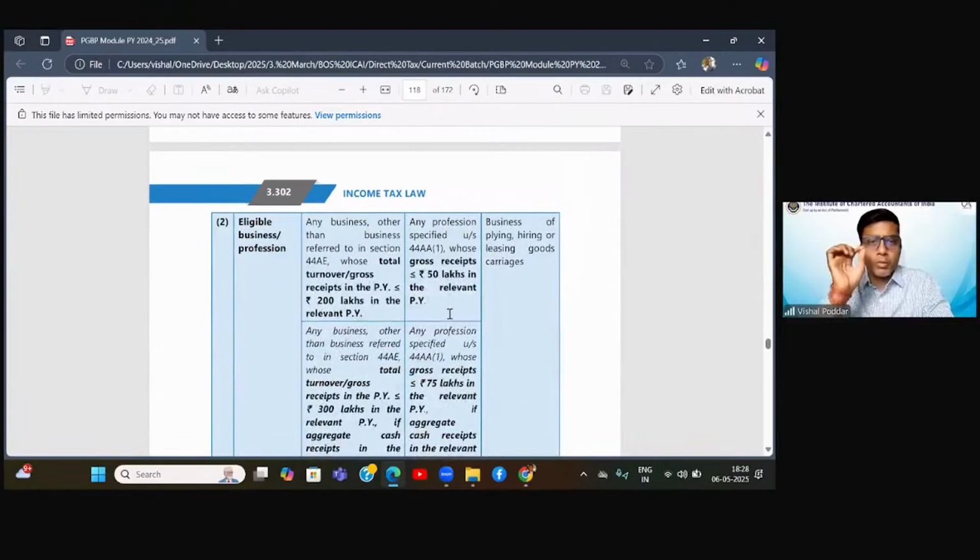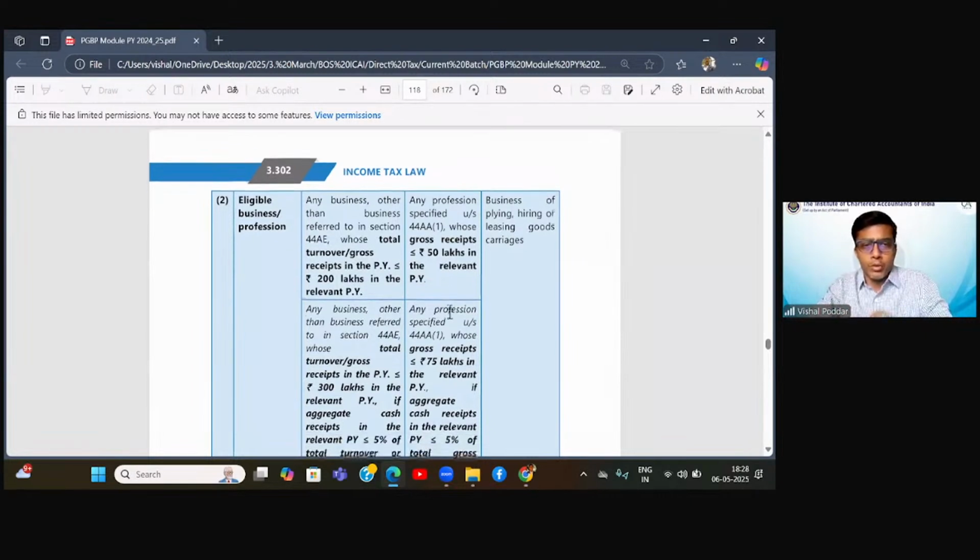Fine. Now the main point. The main point is these sections, as I mentioned, are designed to cover small businesses, those businesses for whom detailed compliance is not possible, not feasible. These businesses, these professions are identified through the turnover limits. So what is a turnover limit?